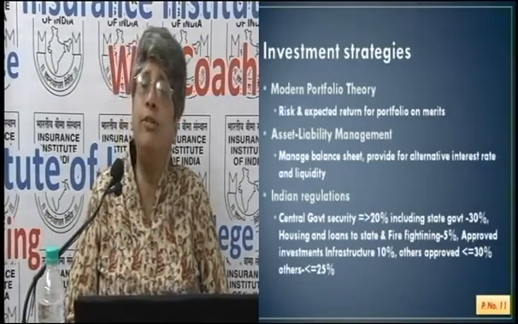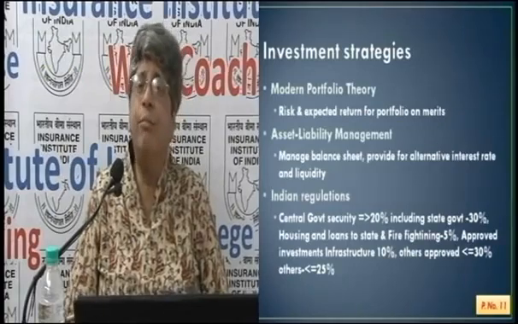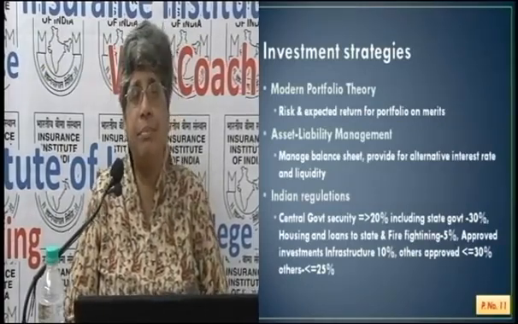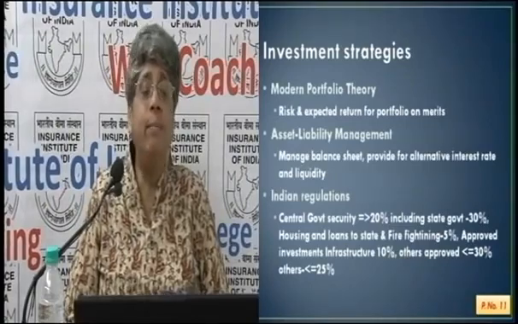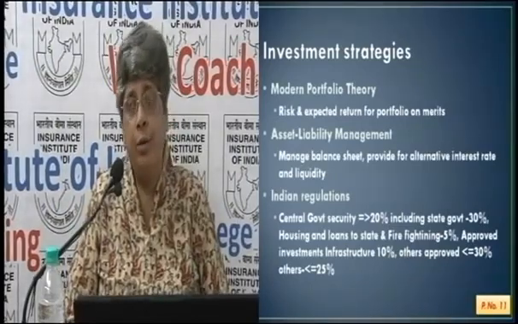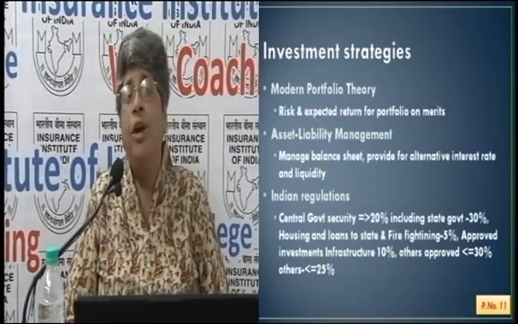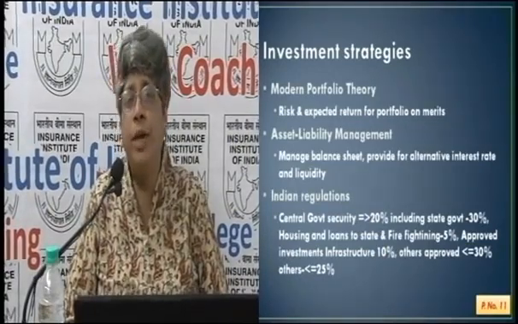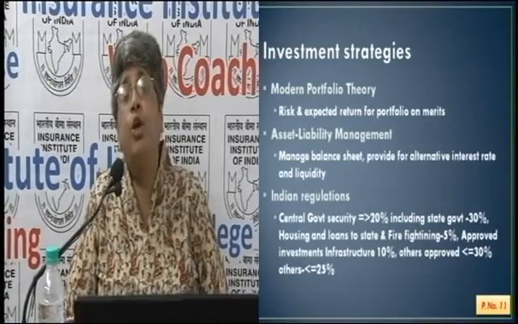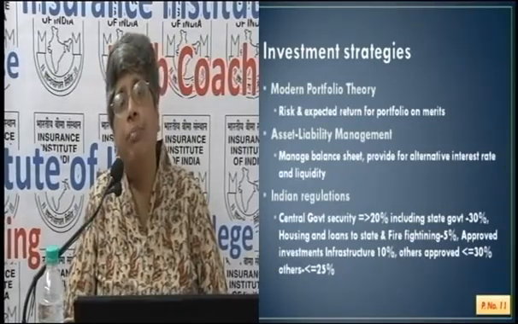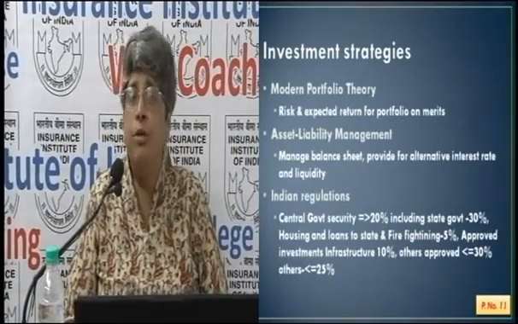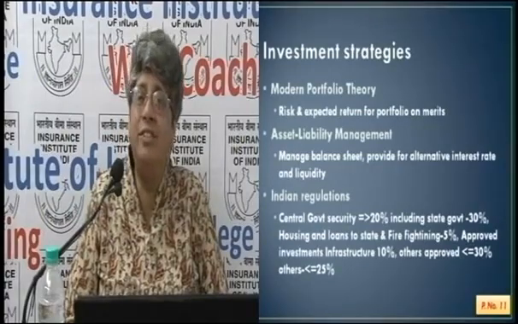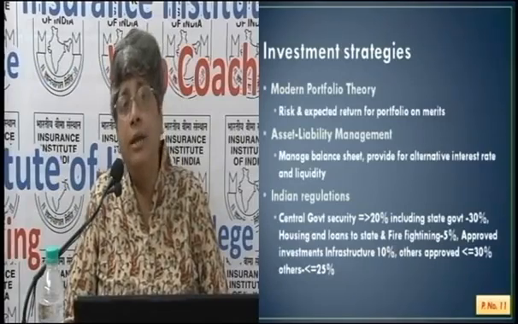So how do insurance companies invest? There are various modes of investment. One is known as the modern portfolio theory. This is investment in a portfolio which would comprise equity, debt, publicly listed investments, privately listed and unlisted investments.